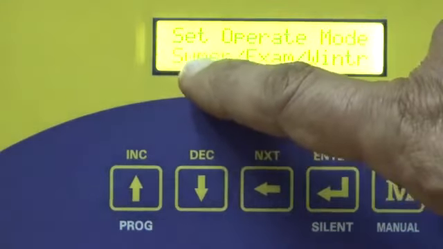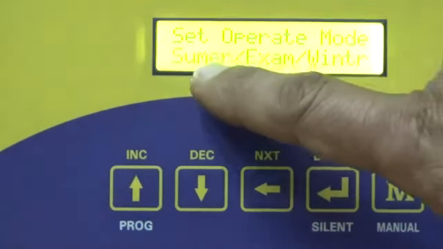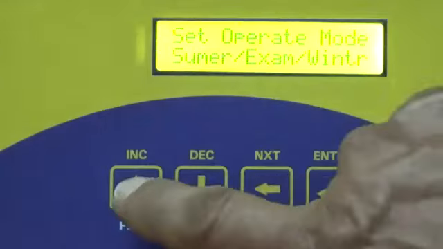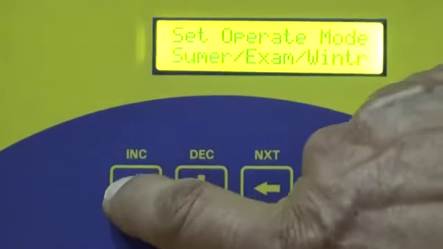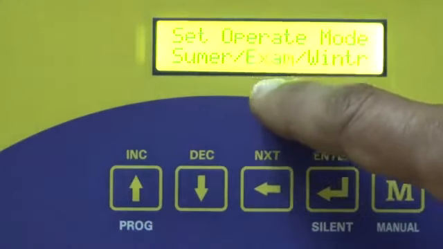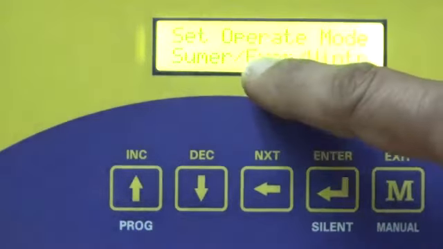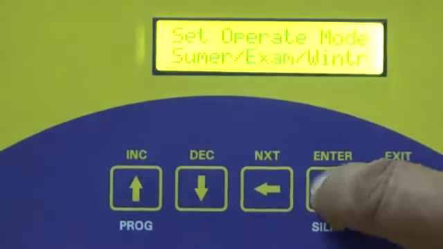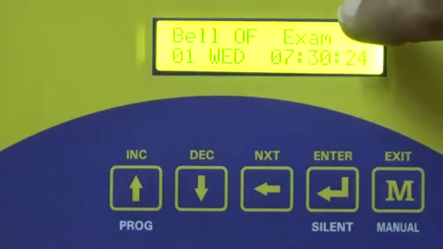Presently summer is flashing. If you want to select exam mode, use the next key or increment key. Exam is flashing. Flashing message is active message. If you want to select exam, press enter. Now exam mode has been selected.